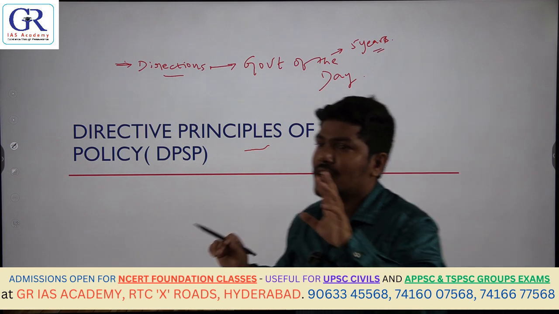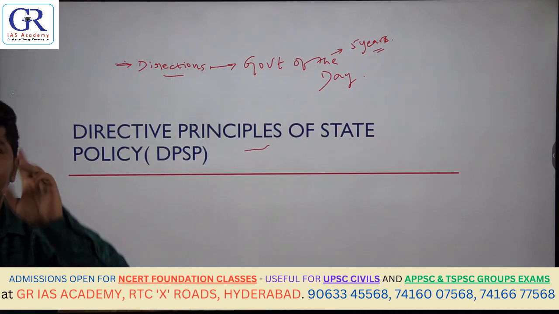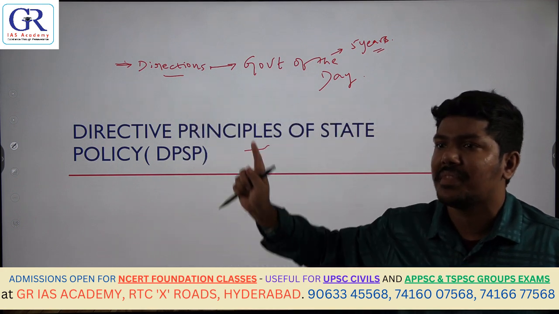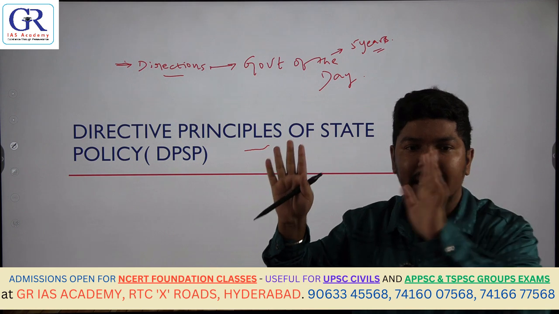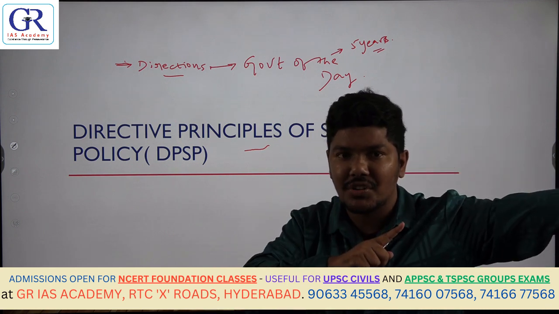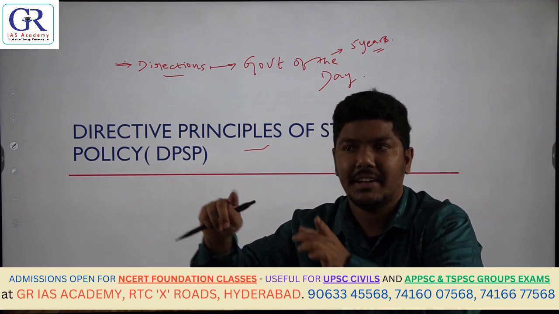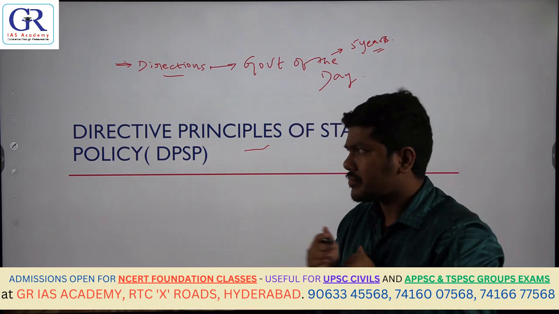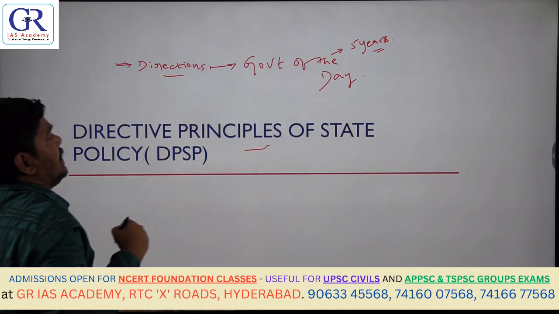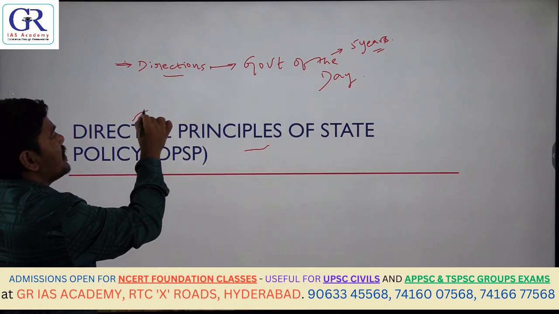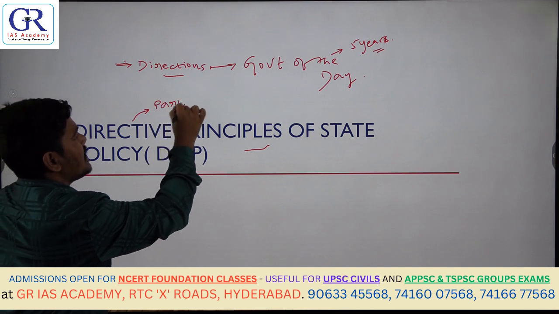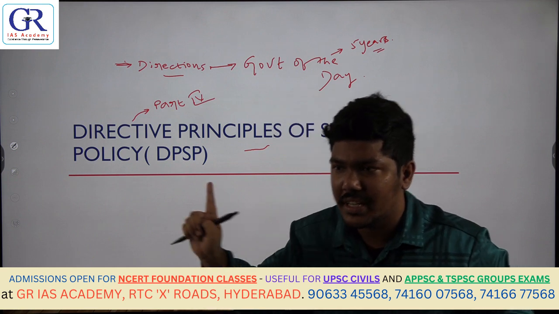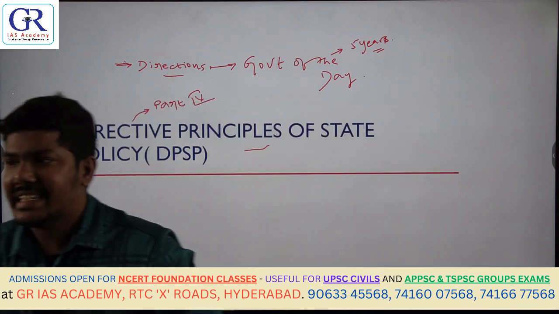If somebody asks you in layman terms, what are directive principles of state policy? They are basically the directions issued by the Constitution to the government of the day, that you need to implement these directions when you are ruling the country. Then some static portions: in which part of the Constitution are these directive principles mentioned? Part 4 of the Constitution deals with the directive principles of state policy.